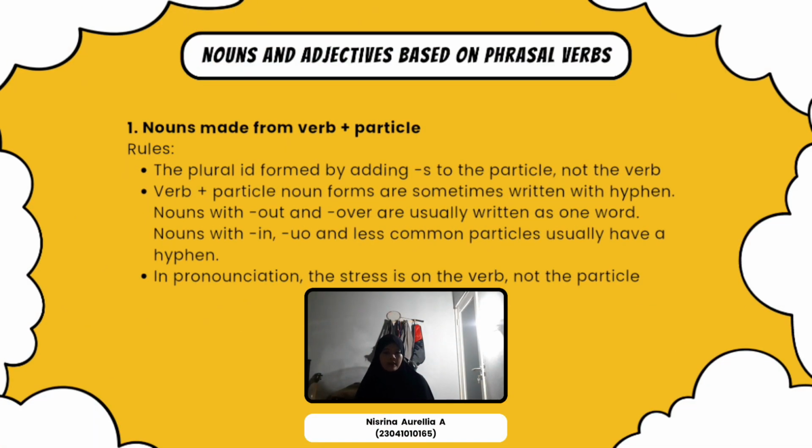Nouns and adjectives based on phrasal verbs. 1. Nouns made from verb plus particle. Rules. A. The plural is formed by adding s to the particle, not the verb. B. Verb plus particle noun forms are sometimes written with a hyphen. Nouns with out and over are usually written as one word. Nouns with in, up, and less common particles usually have a hyphen. C. In pronunciation, the stress is on the verb, not the particle.